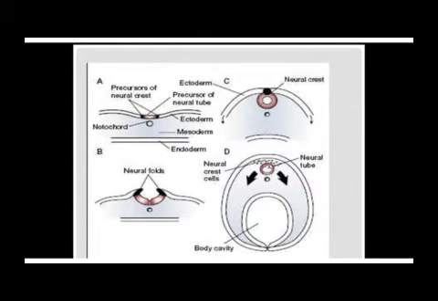So then the neural folds will finally fuse, and when they fuse, the neural plate is converted into a tube known as a neural tube. And these are the neural crest cells which separated from the neural folds, and they will be converted into the neurons of the peripheral nervous system, the melanocytes of skin, and the medulla of the adrenal gland.